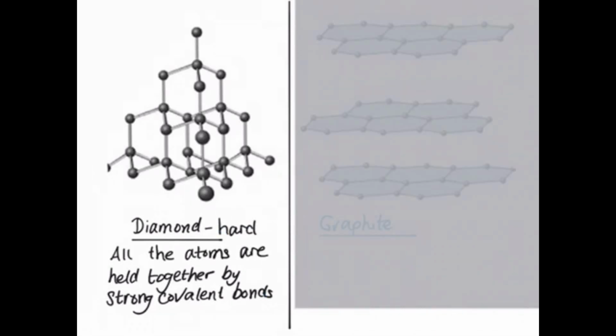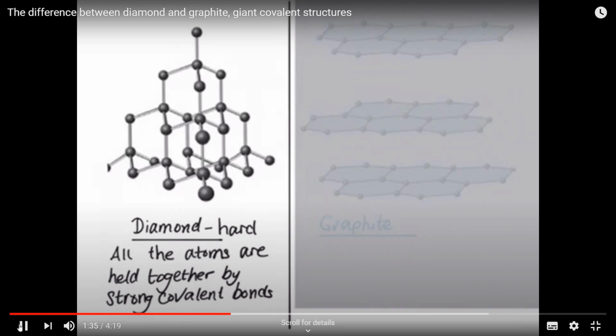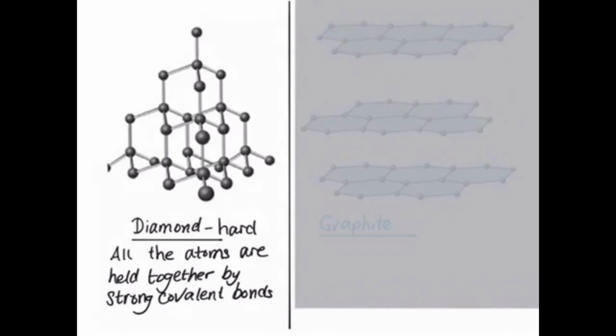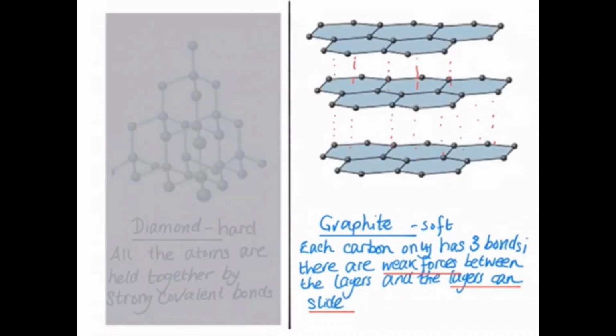The reason why diamond is hard is because all the atoms are held together by strong covalent bonds. We covered all of that last lesson, so we should be pros on why diamond is hard. Remember, a covalent bond is a shared pair of electrons. So if you wanted to snap a piece of diamond or break it off, you would have to break one of these bonds here, and these bonds are very strong. Because these bonds are very strong, it's hard to break the structure down, so diamond is hard.